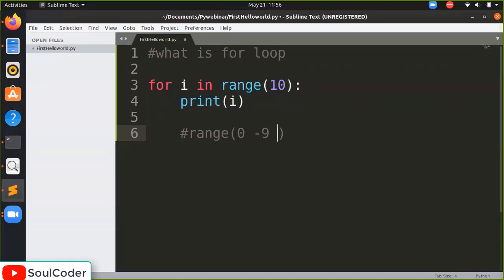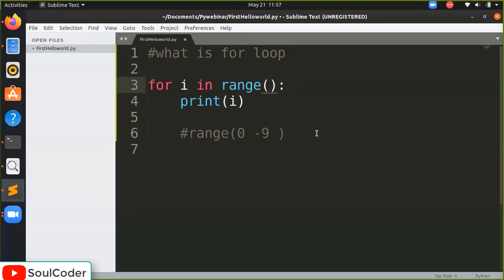When we say i in range 10, i will have values from 0 to 9, and the loop will be executed for 0 to 9. Now, if you are new to programming, why does it start from 0? In programming, our numbering starts from 0. That's why. And when I say 10, the last value inside it will be 9.